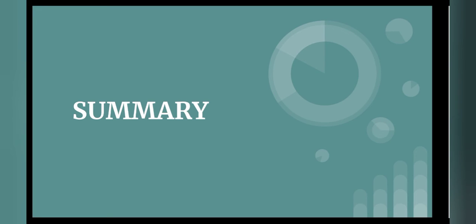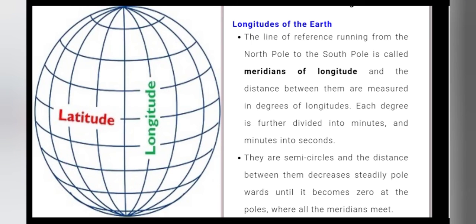I hope you all have understood about longitude and IST and GMT. So, let's recap. Longitudes of the Earth. The lines of reference running from the North Pole to the South Pole are called meridians of longitude, and the distance between them is measured in degrees of longitude. Each degree is further divided into minutes and minutes into seconds.